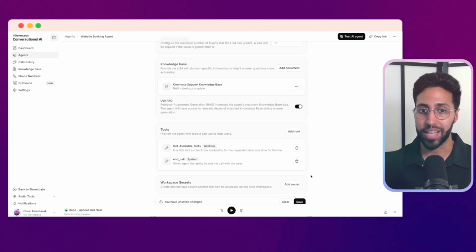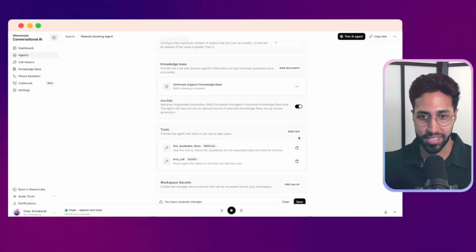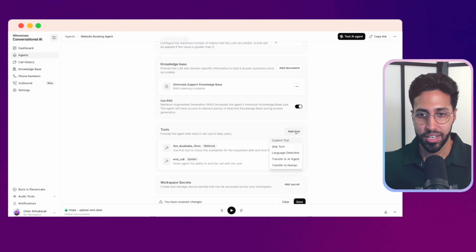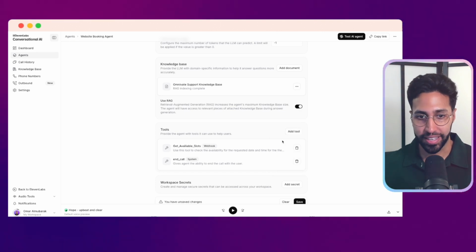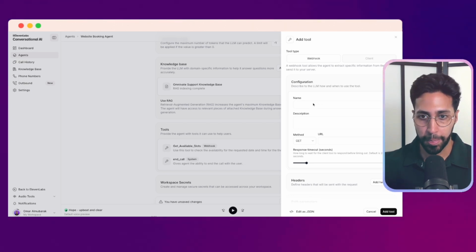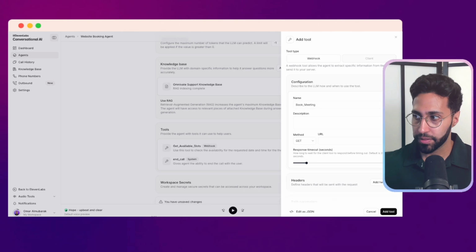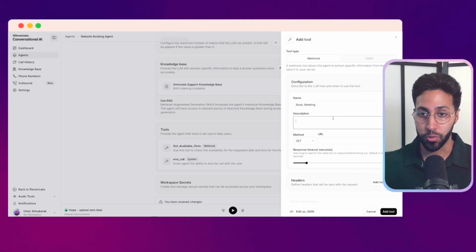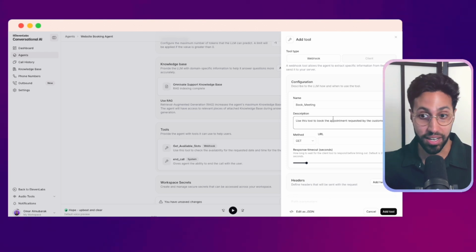We also want a tool to actually book the meeting. So we're going to set that up as well. So we're going to add this tool here. Again, custom tool. Then now we're going to add a tool to set up the meetings. So let's just call this book meetings. And we're going to say use this tool to book appointments requested by the user or by the customer.